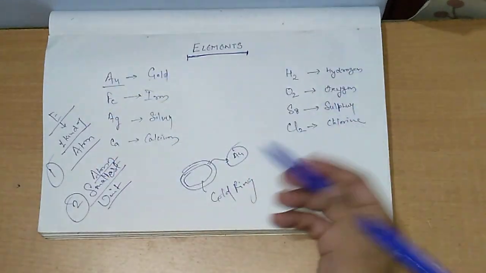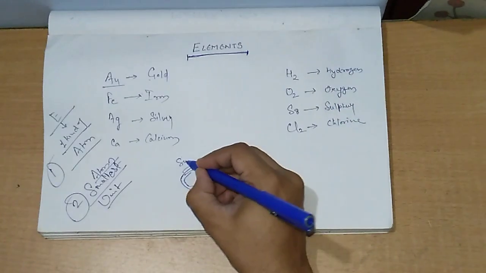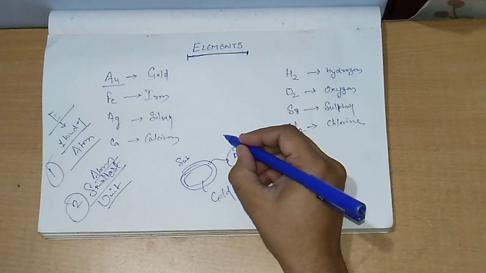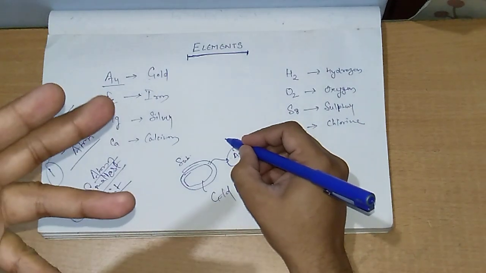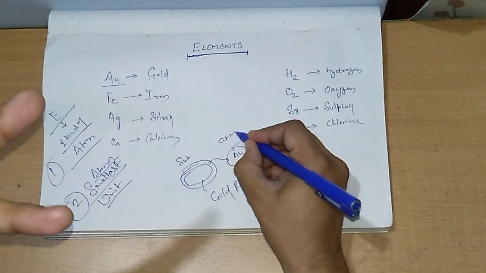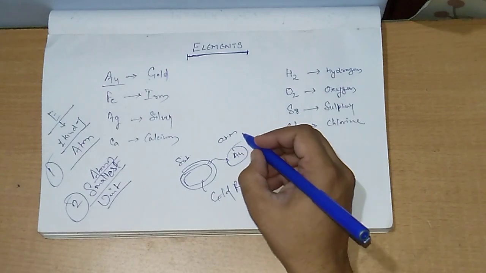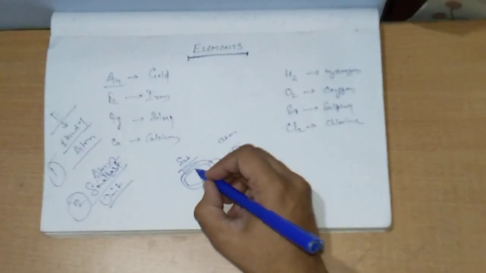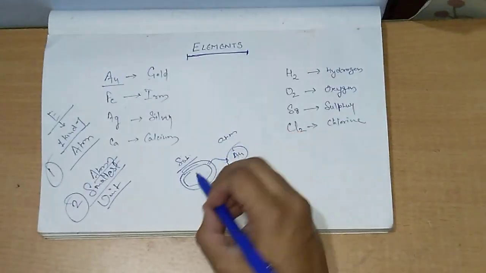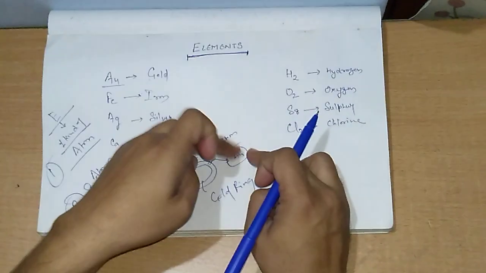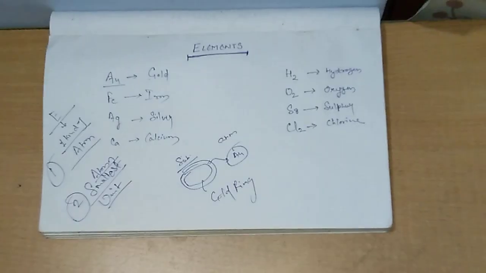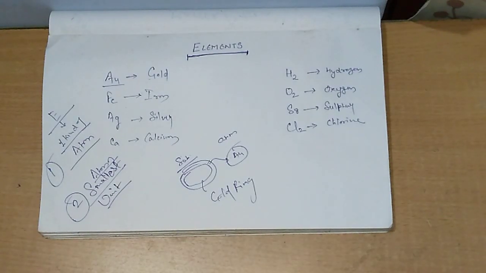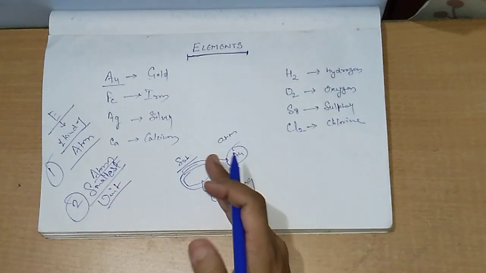Because as I told you, when this substance is bifurcated into atoms, as it is made up of only one kind of atom, both the atom and the substance show similar chemical properties, all the properties, chemical and physical. So this is what an element is.